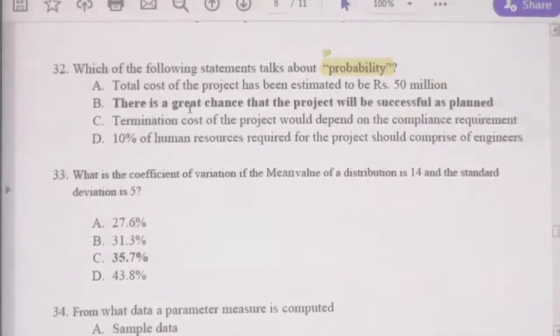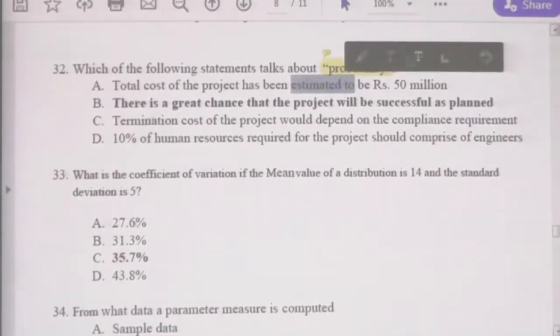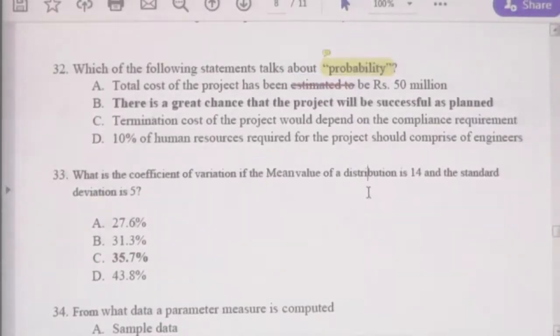The total cost of the project has been estimated to be 50 million. This is an estimation, not a chance. Therefore, this is not the probability. Estimation is not the probability. Then let's take C. The end cost of the project would depend on the compliance requirement.